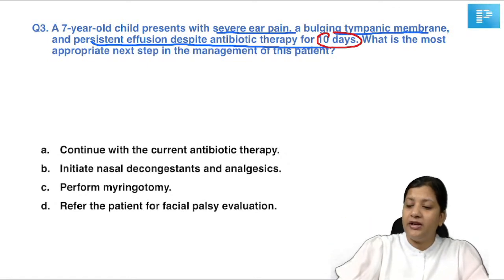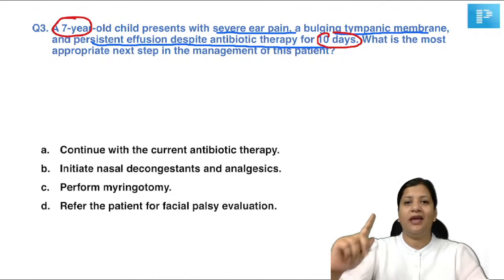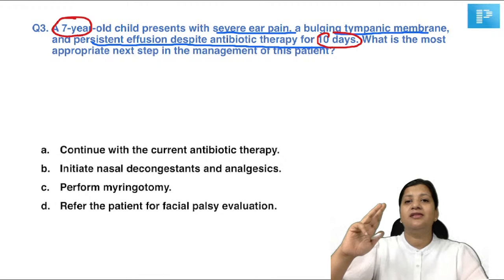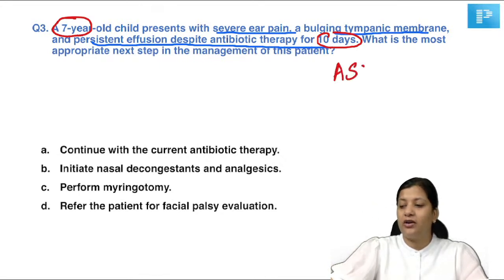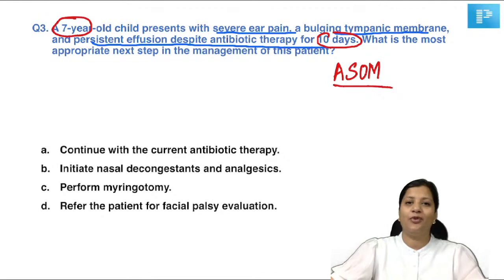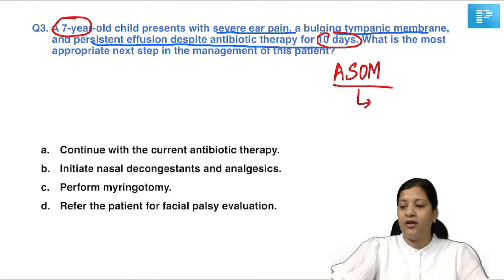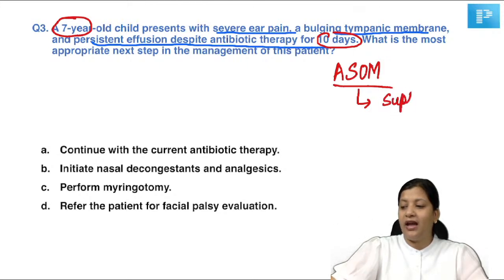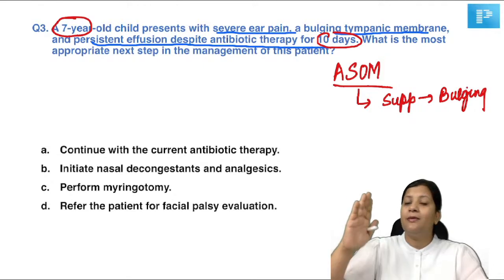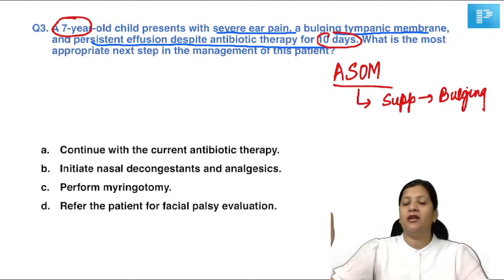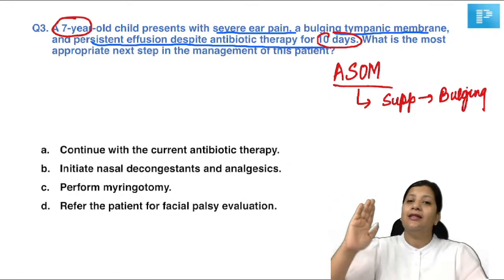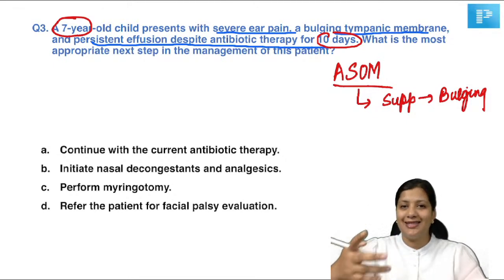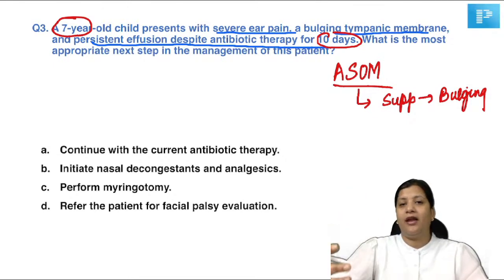Okay, so when we have a 7-year-old patient presenting to you with pain and a bulging tympanic membrane, the first differential diagnosis that should come to you is acute otitis media, also called acute suppurative otitis media. Now, in acute suppurative otitis media, we have 4 stages: tubal occlusion, pre-suppuration, suppuration, and resolution. In the stage of suppuration, we have this bulging tympanic membrane. If a patient presents with simple ASOM, no severe pain, no bulging tympanic membrane, no effusion despite antibiotics, then you can go for medical therapy with antibiotics, nasal decongestants, and anti-inflammatory analgesics, etc.